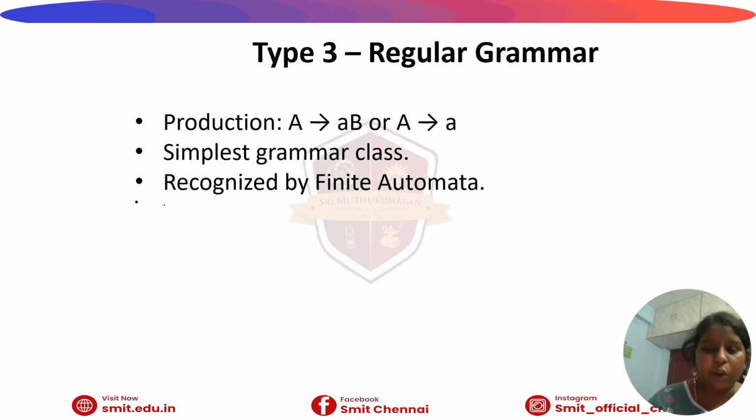Type 3 are the regular grammars used to represent the regular languages. These languages are described using regular expressions, when compared to other types like type 0, type 1, and type 2. These are the simplest grammars, and these are recognized by finite automata, NFAs and DFAs.